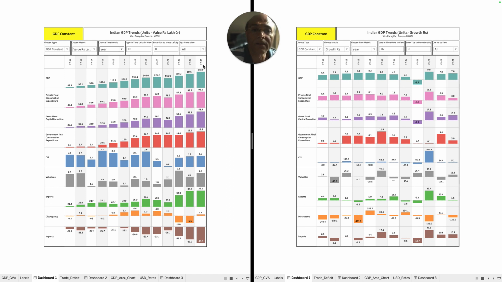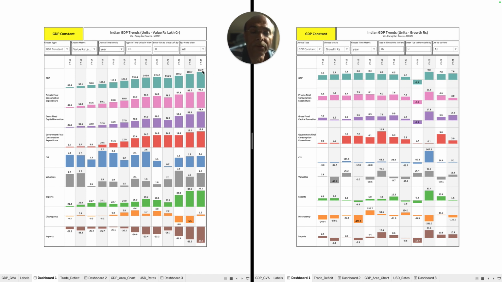Now coming to FY24, which is 172.9 lakh crore, which is the projection of the government. And this projection is a risky projection, as I told you. It depends significantly upon the government sector, not the private sector. See, look, the gross fixed capital formation numbers have been shown higher, the government final consumption has been shown higher, and the exports numbers have been shown higher, and the import numbers have not been that significantly low. Though it is shown lower, they have been doing a very conservative projection, right?